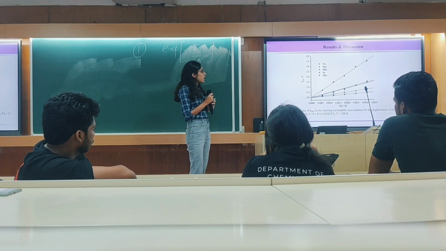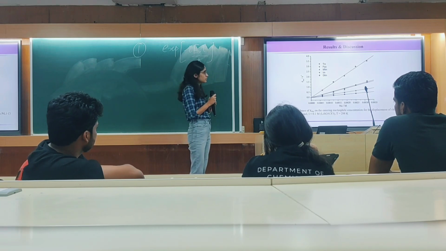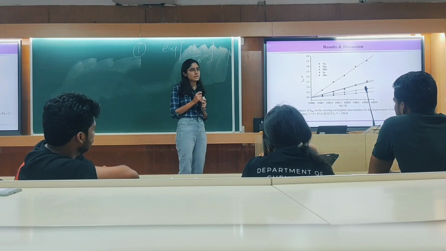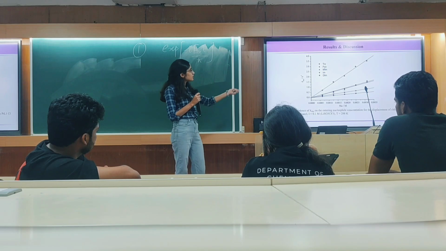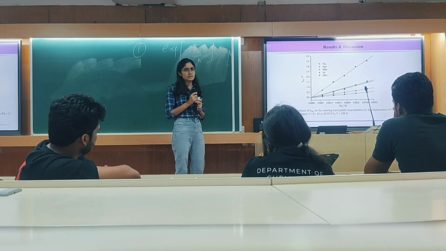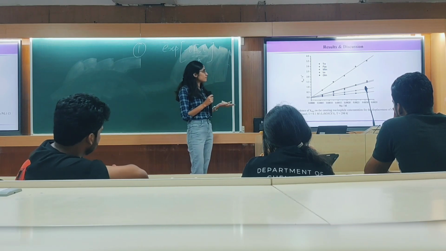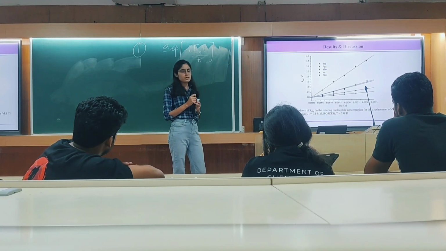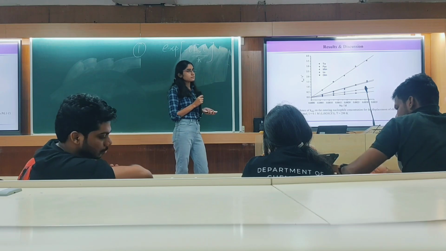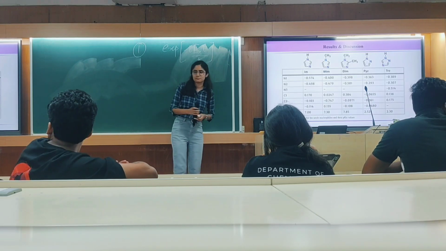By plotting this graph, as we know that P observed is equal to concentration of nucleophile into the second order rate constant, we can get from the slope the second order rate constant, and on the basis of the second order rate constant we can compare the reactivities of different nucleophiles. Now I will explain the reactivity of different nucleophiles.